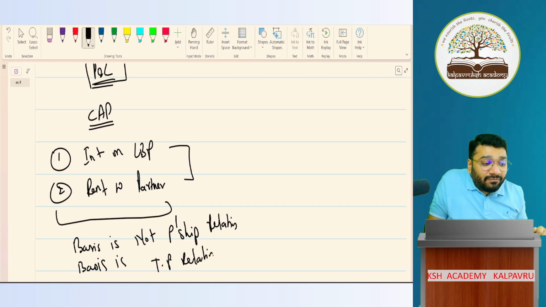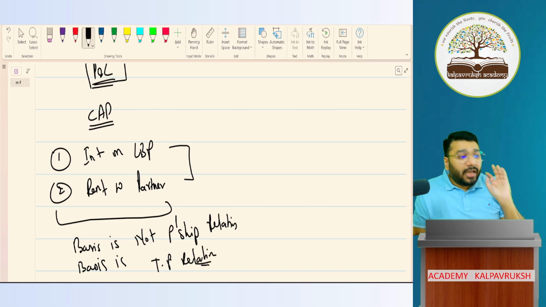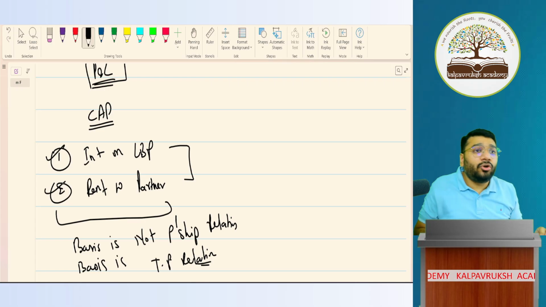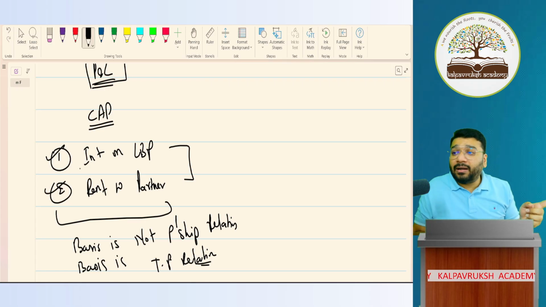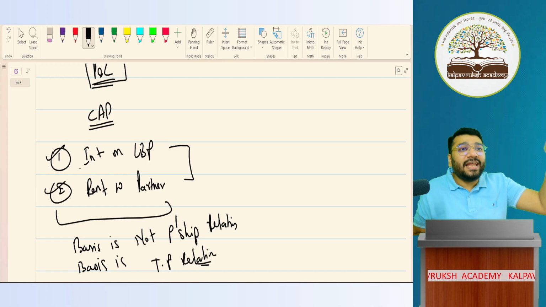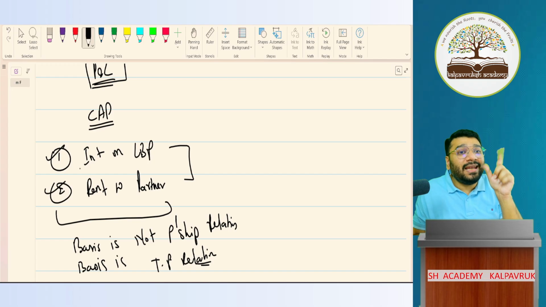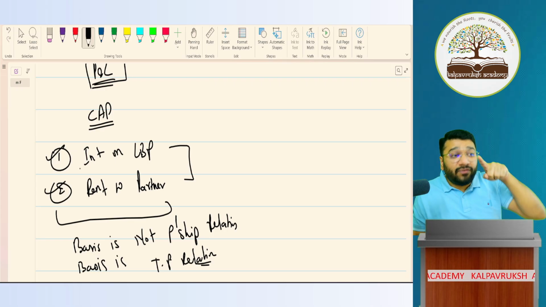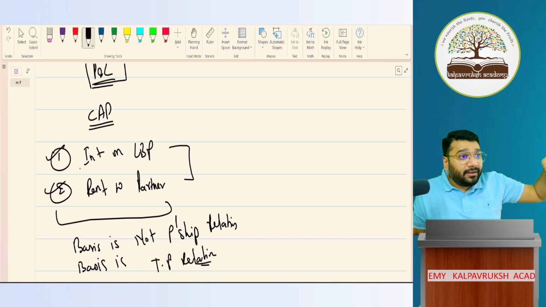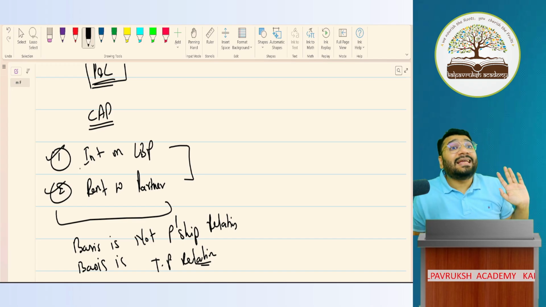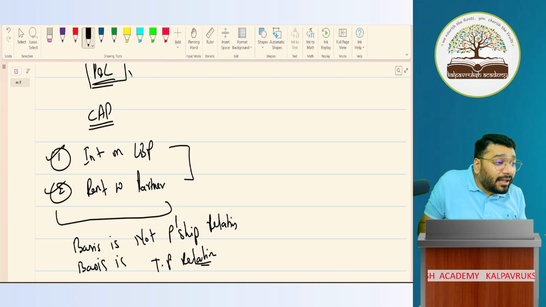Now you'll understand why I'm telling this in some time. When these two transactions are recorded, the relation between the firm and the partner is not that of agency and principal. Here the relationship is third party relationship. So if any transaction the firm is encountering with the partner is a third party relationship, then we will treat that expense as a charge against profit item, which will go to your P&L account.